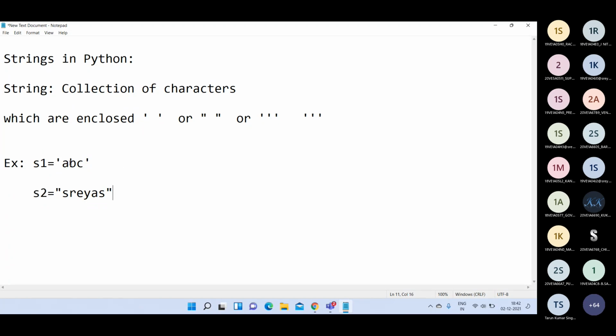You may write either single quotes or double quotes, or you can use triple quotes also. Mostly the triple quotes can be used for writing multiple lines of text.